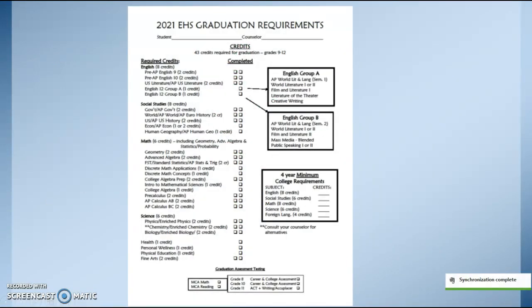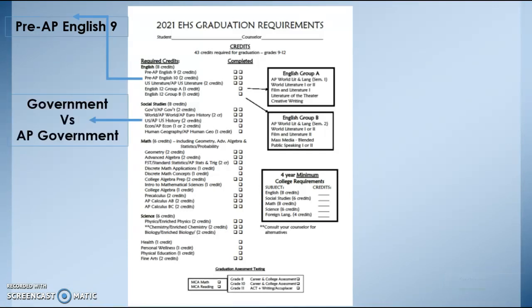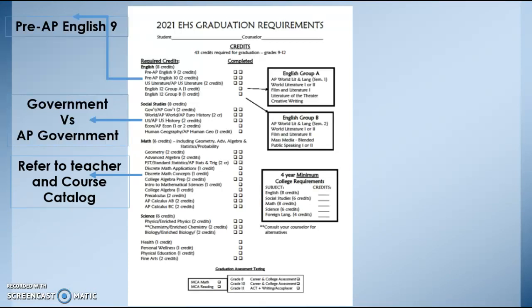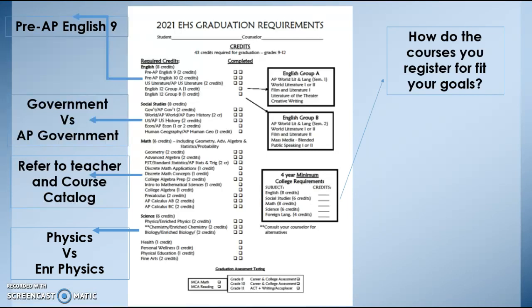Here's a quick view of your graduation requirements. When looking at your graduation checklist, think about how your goals fit the courses you're taking. How will you know what's appropriate to take or not? Again, your teachers are a great resource for determining this. If you're thinking about attending a 4-year college in the future, we encourage your academic 4-year plan to have 4 years of core subject areas, including world language.